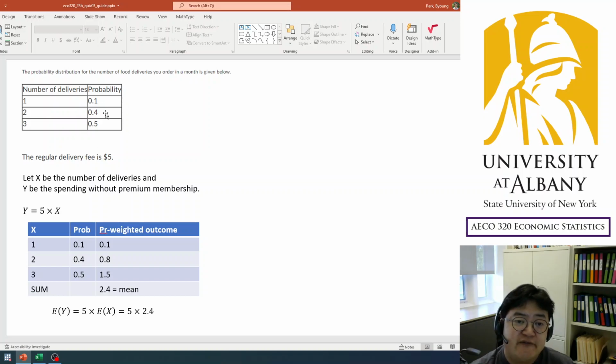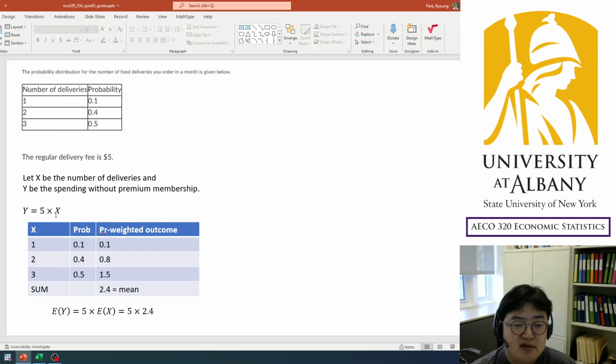But what we are interested in is not just the number of deliveries, but the spending on delivery fees. So I'm going to define Y as the spending on delivery fees without premium membership. Simply, it's 5 times the number of deliveries. For each delivery, I will pay $5. So Y is simply 5 times X.